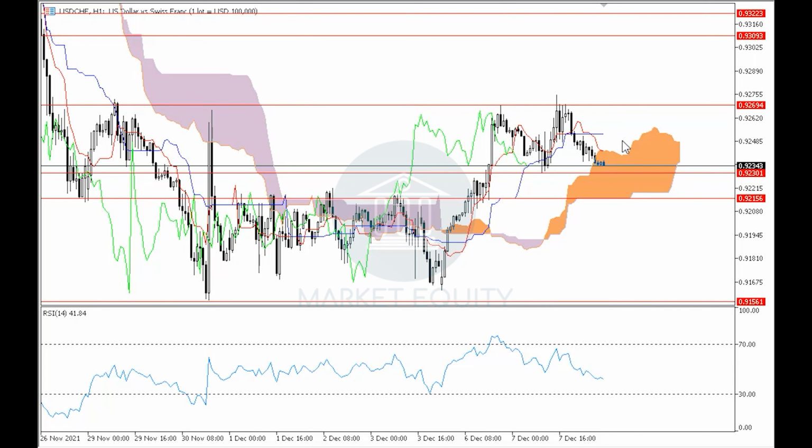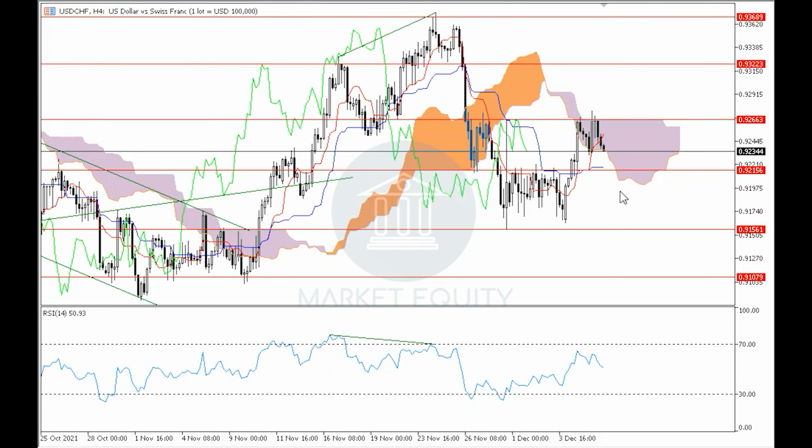where it is currently being traded around level 0.9230, which resembles a horizontal support level for the pair in the 1-hour time frame, and by breaking downwards through it, the pair will be ending the uptrend in the 1-hour time frame and will continue with the overall downtrend in the 4-hour time frame, which will continue to target around level 0.9215, then around level 0.9165 as primary targets in the downtrend in the 4-hour time frame.